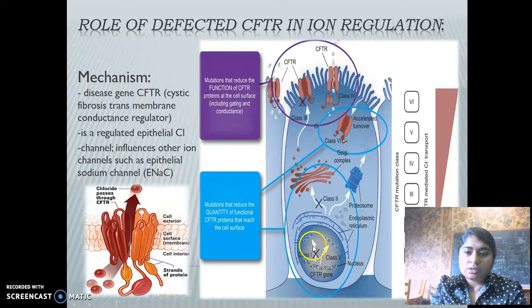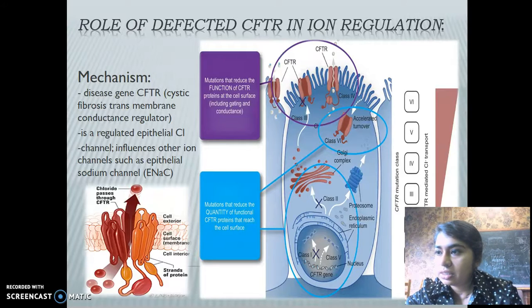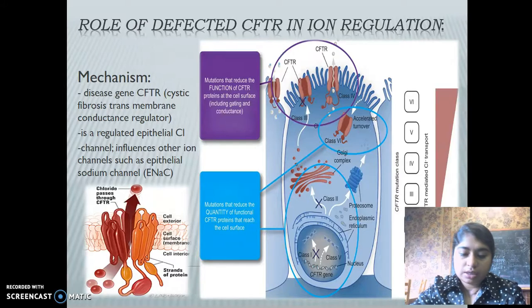You can see the class 1 mutation occurring inside the cell nucleus. It is ultimately caused by a premature termination codon, which results in truncated proteins. There are also splicing abnormalities occurring from unstable mRNAs. This leads to a severe reduction in CFTR production. Roughly about 5% of the total mutations fall into class 1.